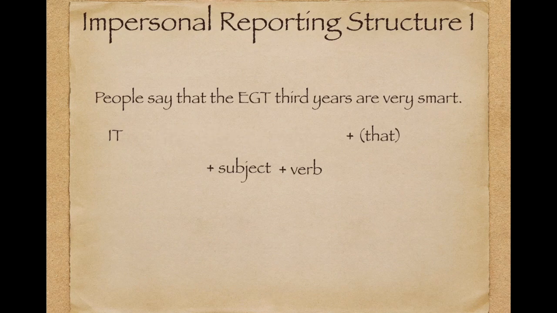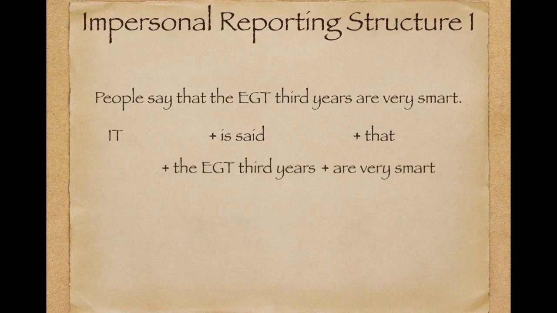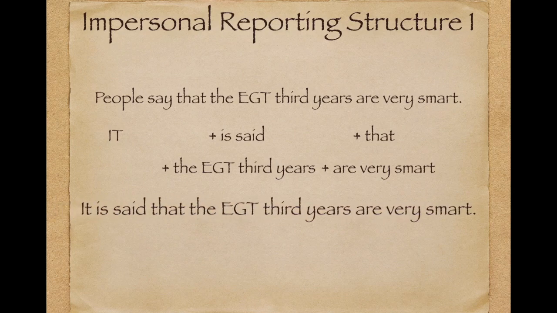The passive reporting verb will be is said. So that's some form of be with the third form of the reporting verb. We'll keep that. And now we're just taking the subject, which is EGT third years, and the verb are very smart. Remember, those two things are never, ever going to change. And so we get this final sentence. It is said that the EGT third years are very smart.